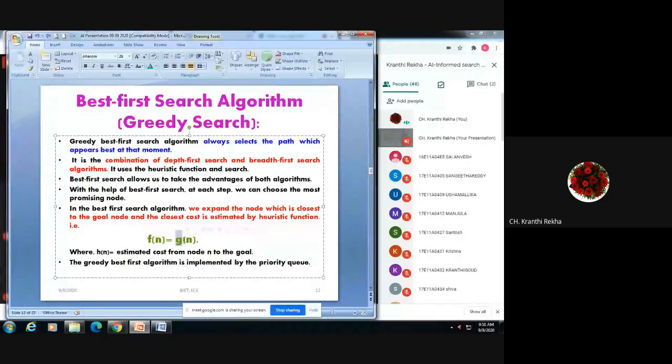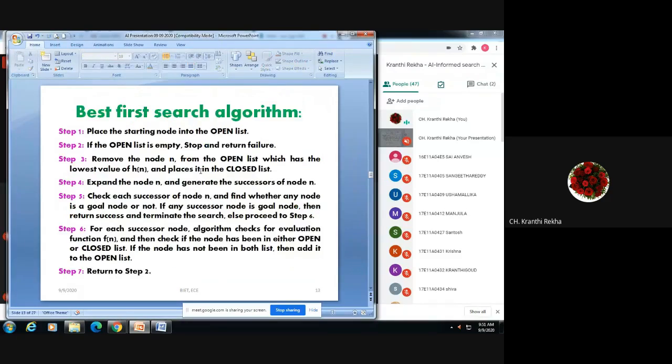Okay, this will be h. f of n will be equal to h of n, where h of n is the estimated cost from node n to the goal. So this function we will be using for greedy search or best first search algorithm. And this function will differ between best first search and A star search. That is the difference.